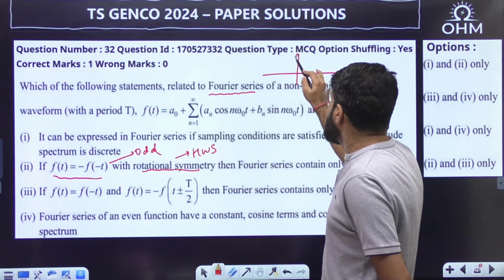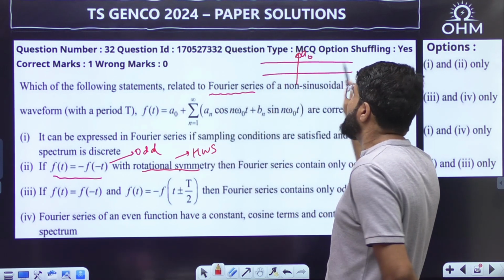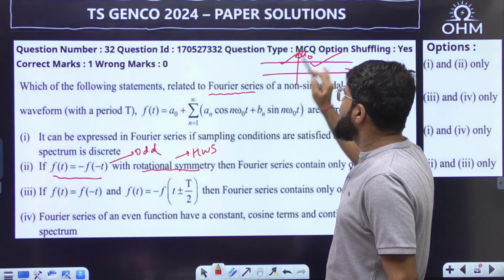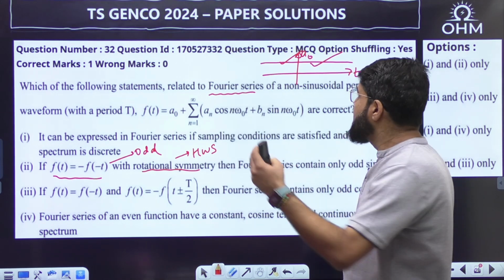How do you draw DC? If I ask you to draw a naught with respect to time, the constant is constant. So that means it is identical on the right and left. It is an even function.